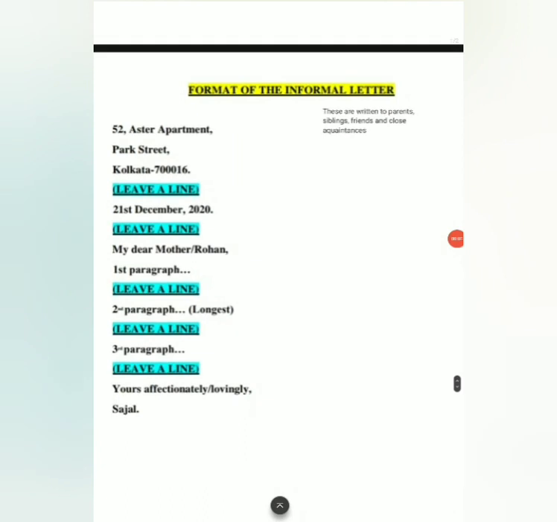Let's start with the format of the informal letter. These are written to parents, siblings, friends, and close acquaintances. You will basically know the other person. Mostly, in most cases, you will get to write to a parent or a sibling or a friend. So here also the same thing.